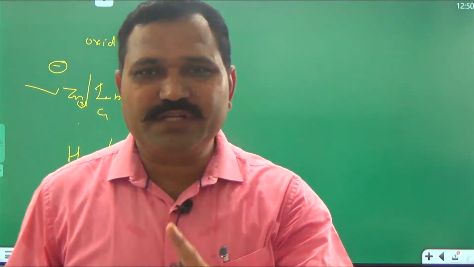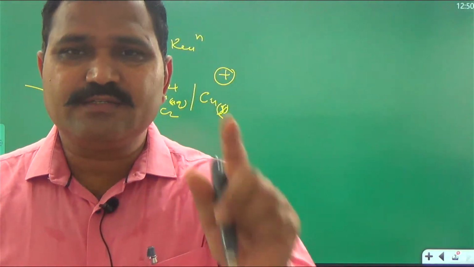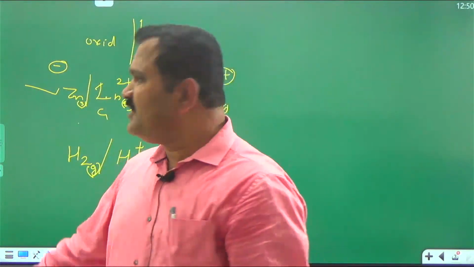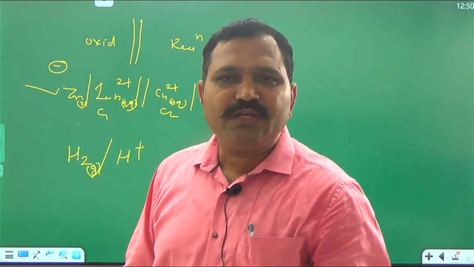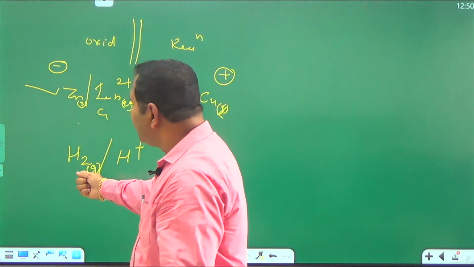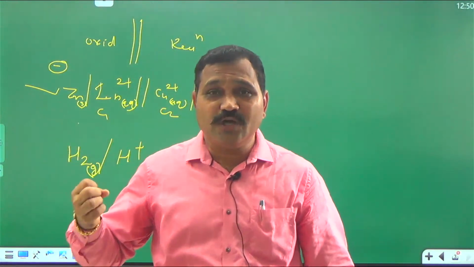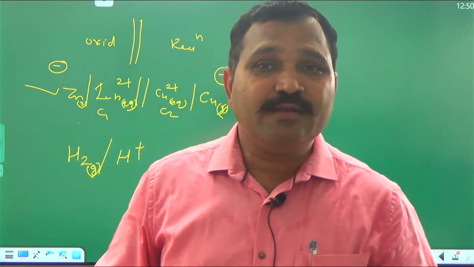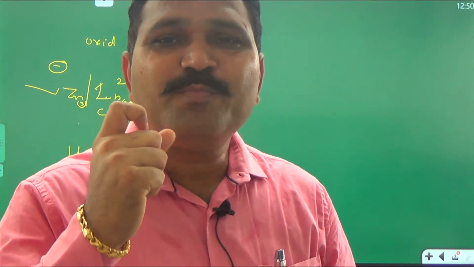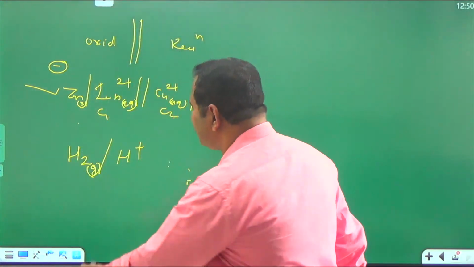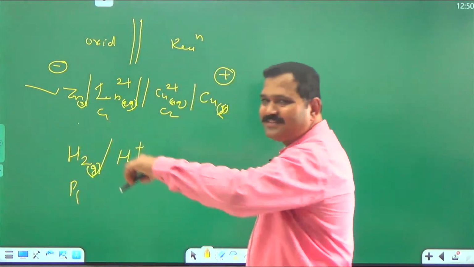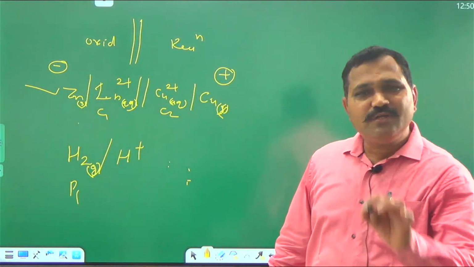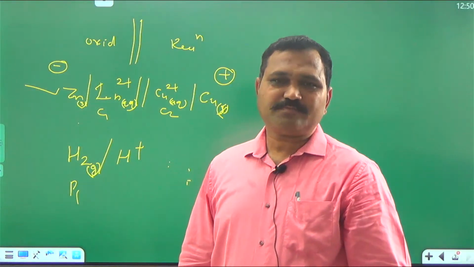If a substance is present in solid state, in its standard state, then we can take its activity as unity. But if we are using a hydrogen electrode, chlorine gas electrode or oxygen gas electrode, then you have to mention the pressure of the gas, whatever it may be, P1, P2.